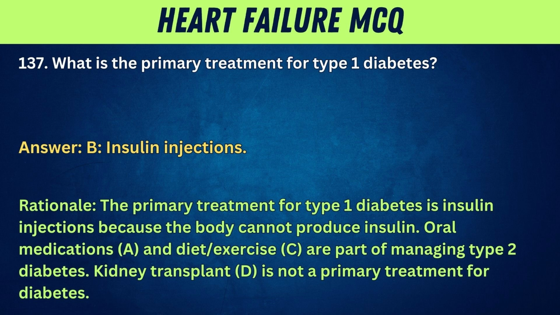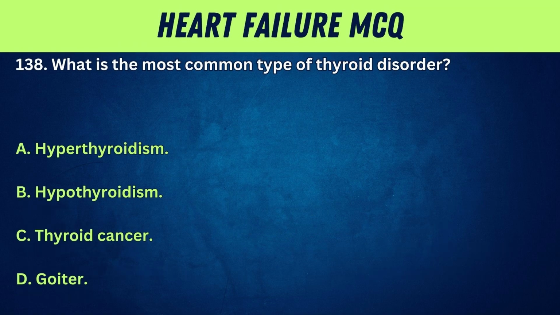Oral medications, A, and diet and exercise, C, are part of managing type 2 diabetes. Kidney transplant, D, is not a primary treatment for diabetes. 138.